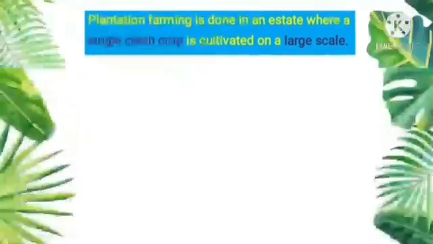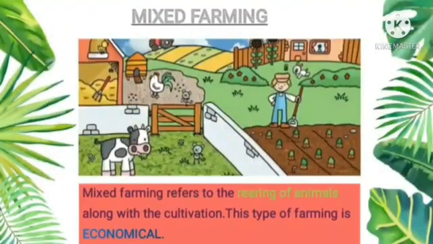Examples for plantation farming are tea, coffee, etc. Next, mixed farming. Mixed farming refers to the rearing of animals along with the cultivation. This type of farming is economical. Okay, children, this is all about agriculture and different types of farming.